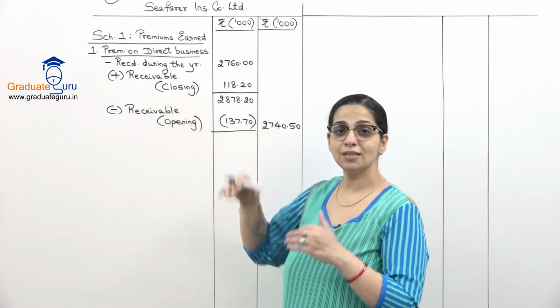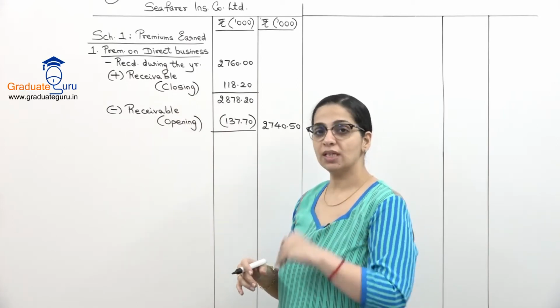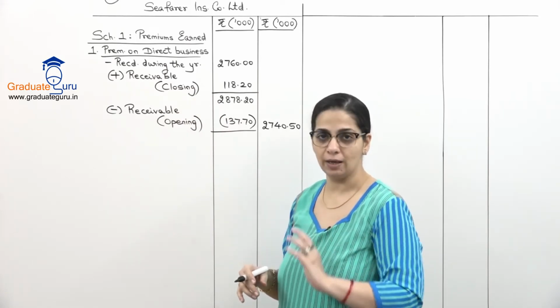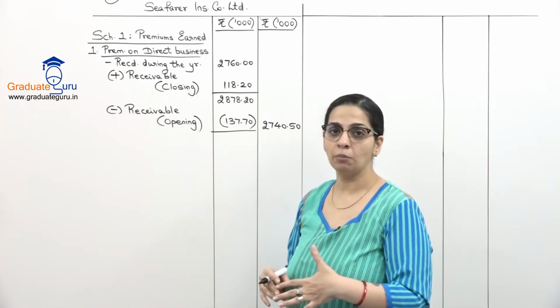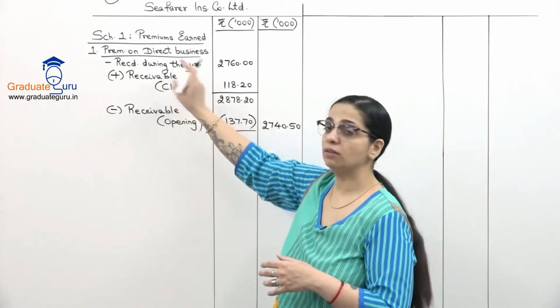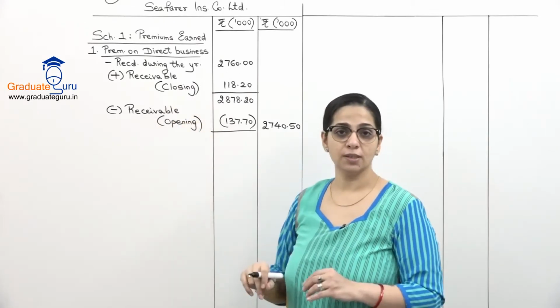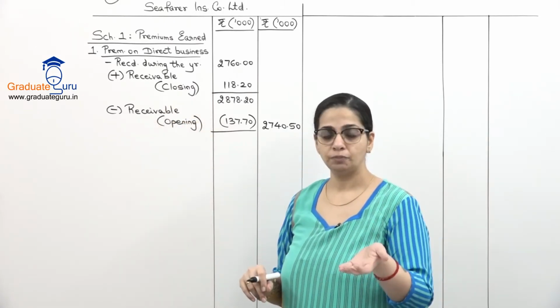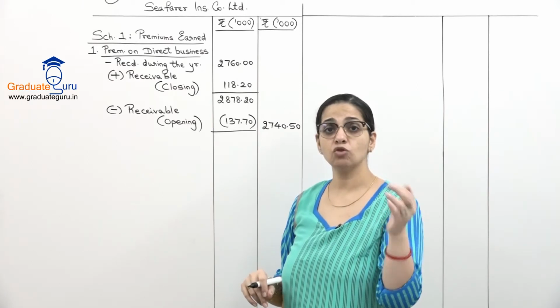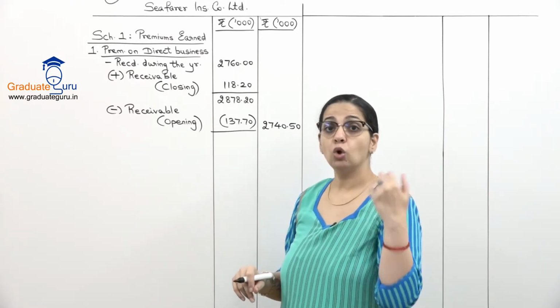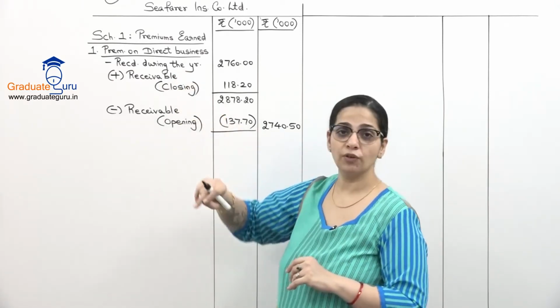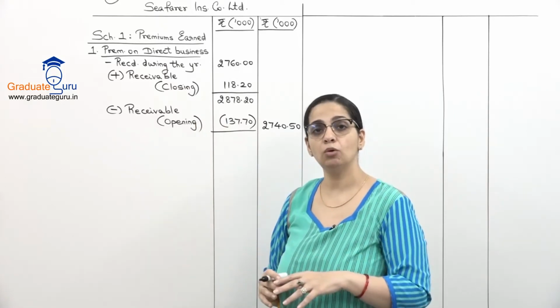Now why am I adding the closing and why am I subtracting the opening? Closing means for this year we have to receive some premium which we have not received. So obviously it's our income, but it is not included in this received. So I am adding it. And the opening balance is for the last year. Last year's premiums that we did not receive, maybe in this received figure those last year amounts are also included.